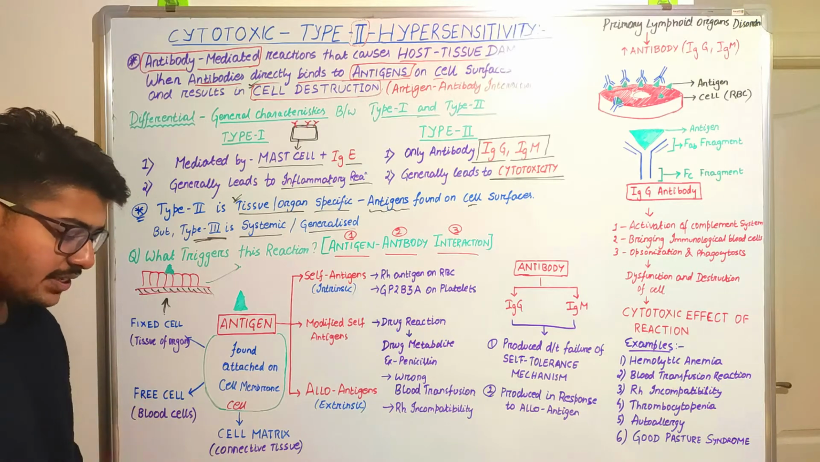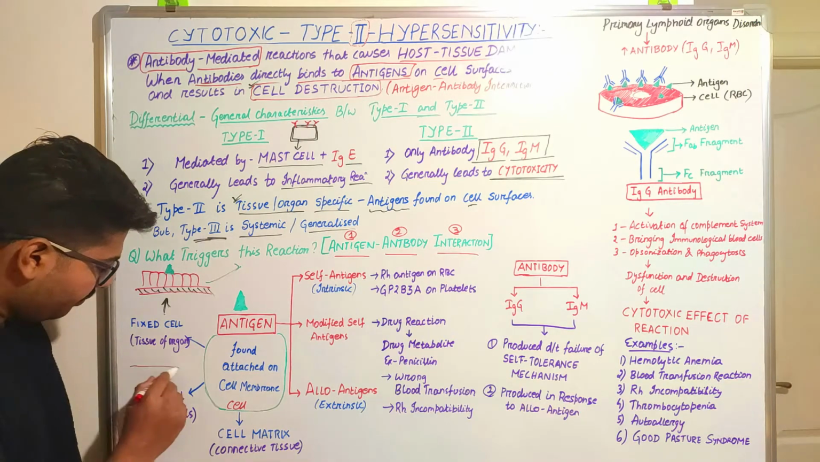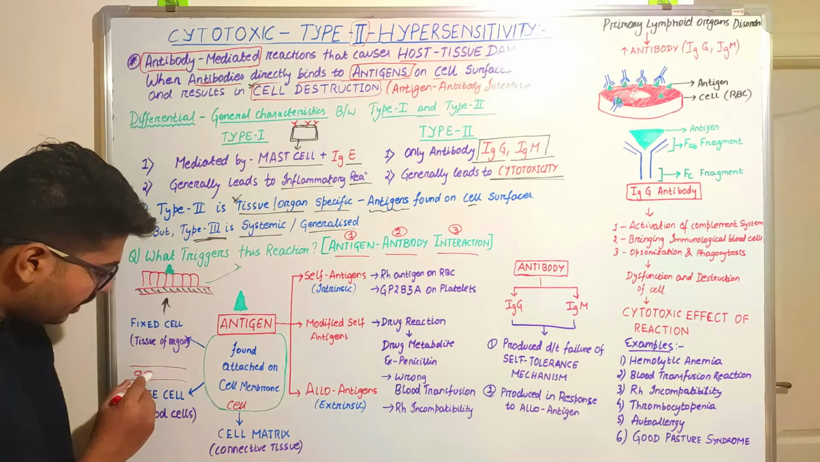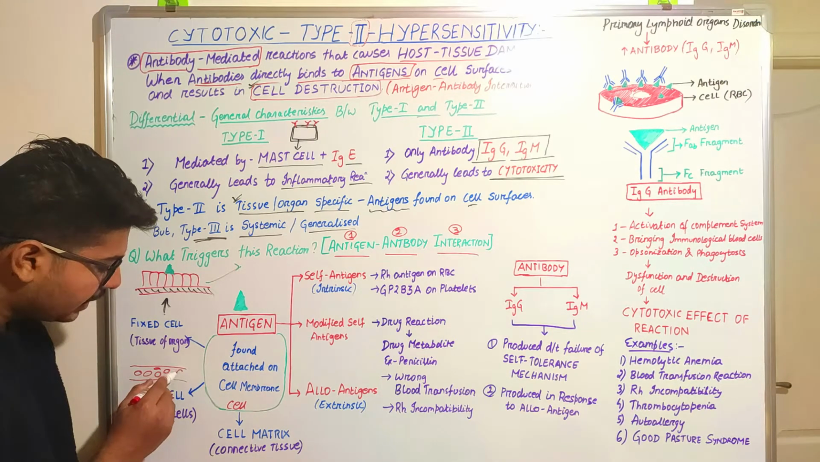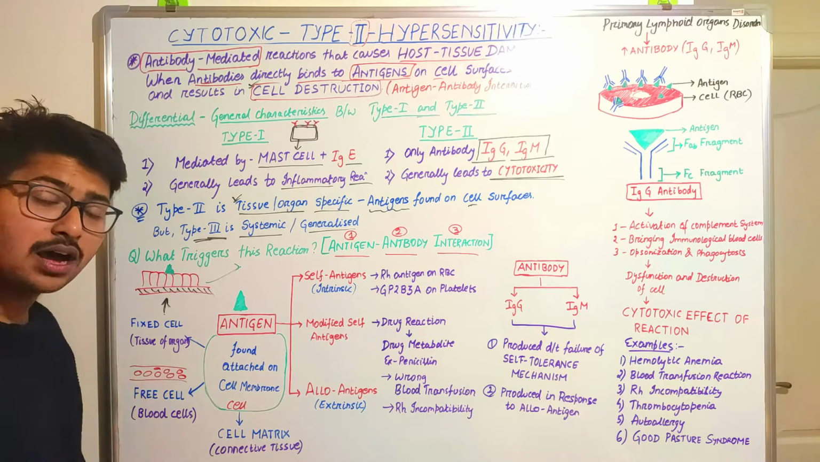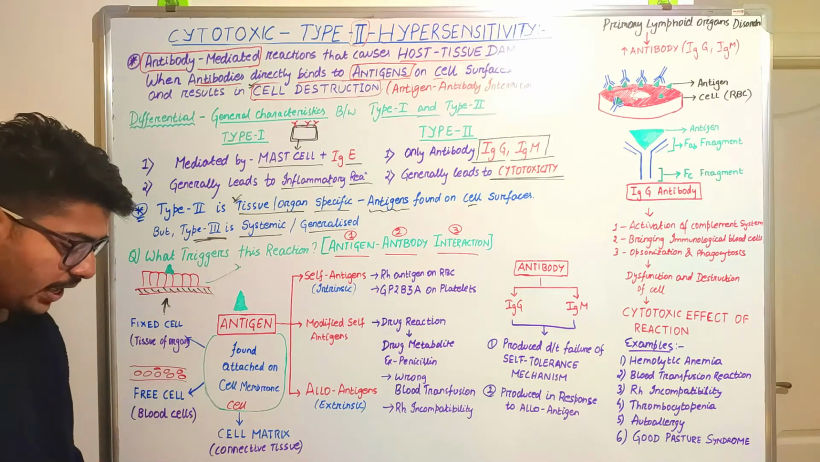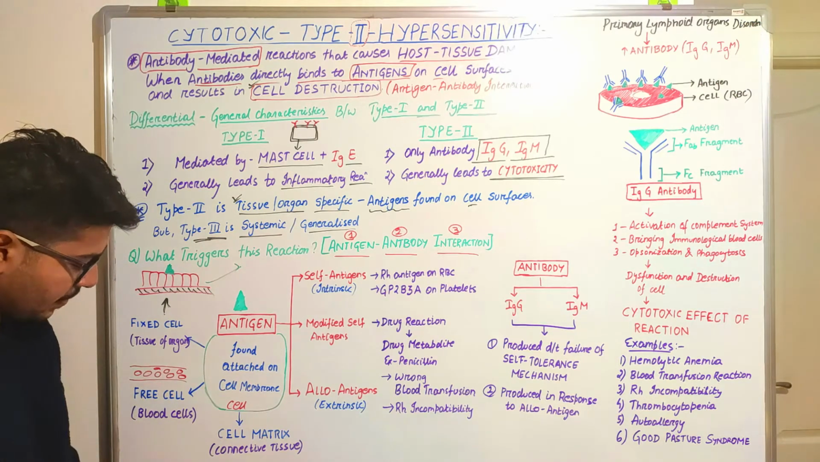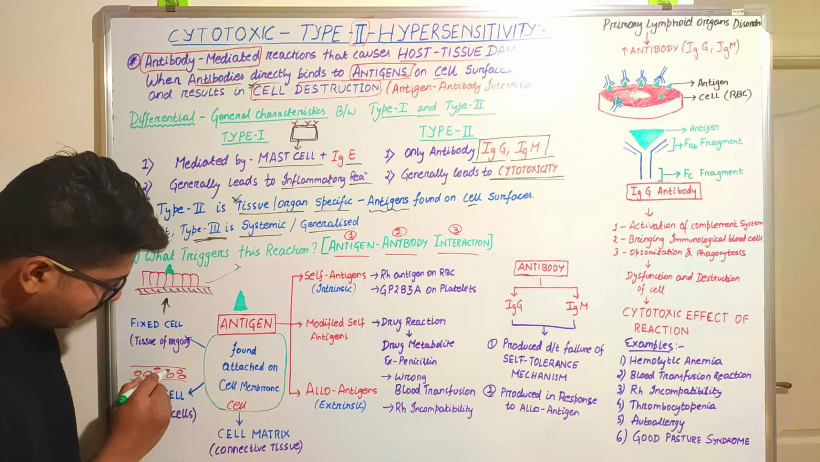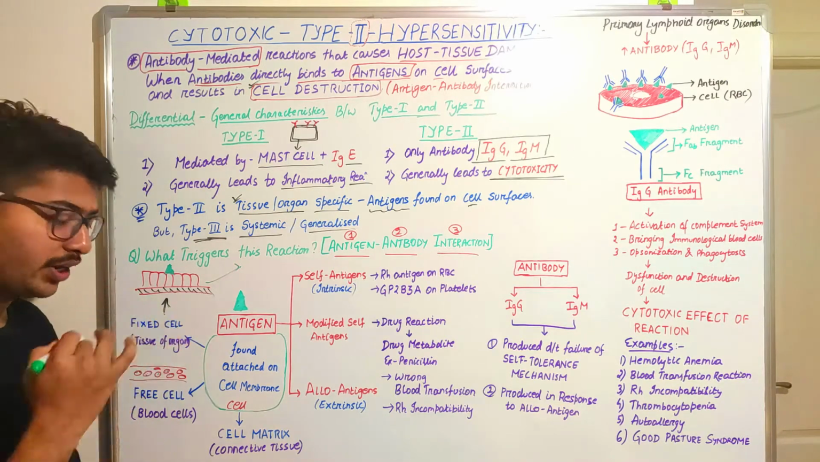Next comes the free cell. Free cell means, if this is a blood vessel, and inside the blood vessel there are blood cells that are freely roaming inside the vessel, then they are known as free cells. And if small antigens are attached on their surfaces, then this reaction can get triggered.